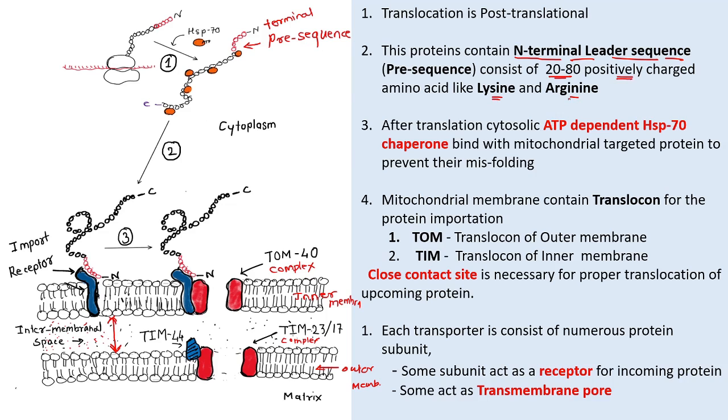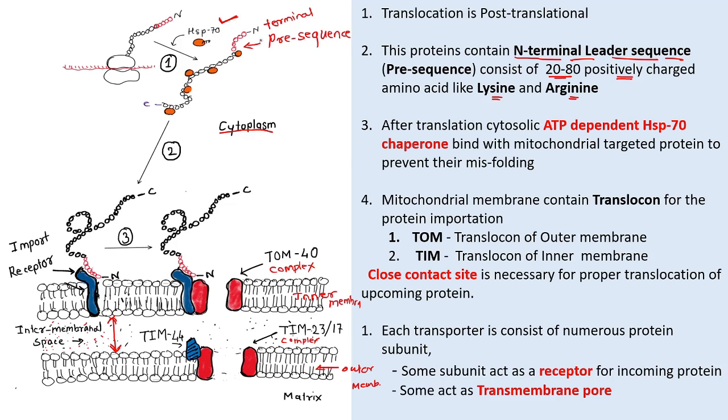that is lysine and arginine. So you can see here, after protein synthesis this polypeptide chain is released into the cytoplasm, and after its release, the cytosolic HSP70, which is homologous to the binding immunoglobulin protein of the endoplasmic reticulum lumen, binds to this polypeptide chain and keeps it in the unfolded state, preventing misfolding.